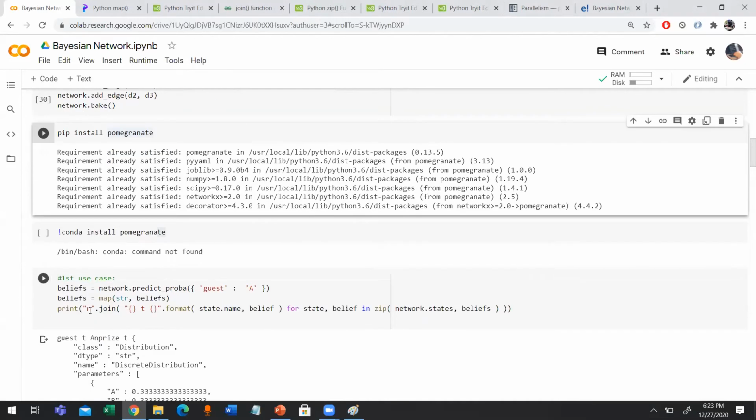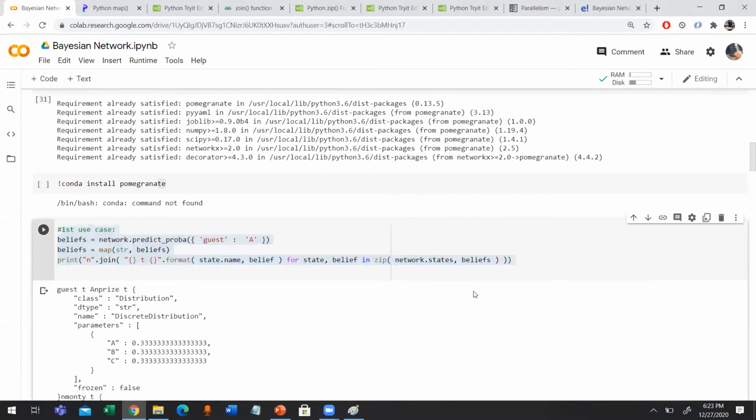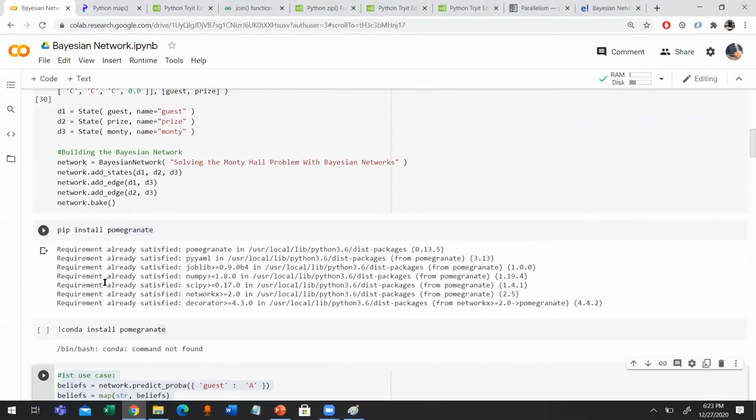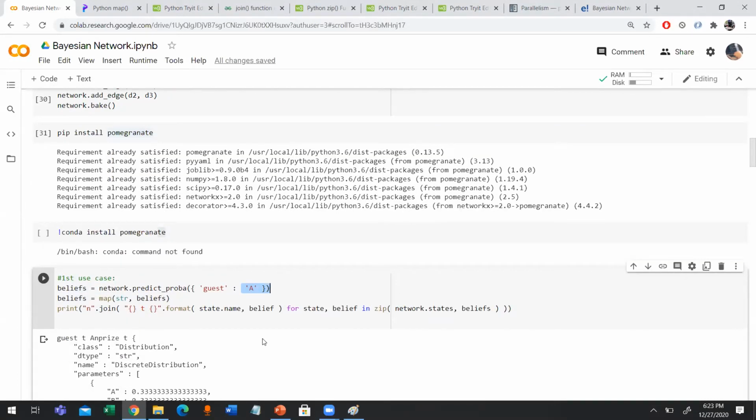Well, now what we are doing in this code snippet, actually we are assuming the belief network. We are assuming that the guest has picked door number A. Look at the parameter here, we have passed as a parameter guest A, meaning that we have assumed that the guest picked door number A. Given this information, the probability of the price door being A, B, C is equal.